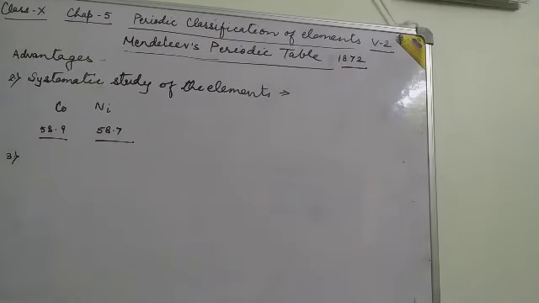after the discovery of noble gases, another group is added to this periodic table, that is called zero group.